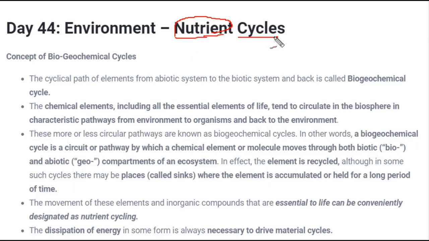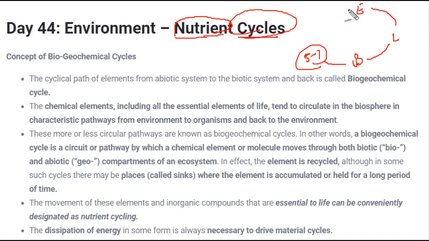The second term is cycle, not the one which we ride, our bicycle, but the concept is the same, which is why the name is given to the riding cycle as bicycle. So cycle simply means a series of events that regularly repeats in the same order. This is the simplest definition of a cycle. For example, in our daily life, you wake up in the morning, between 5 or 6. After that you take your breakfast, then your lunch, then your evening snacks, then you go to sleep and you wake up in the morning.